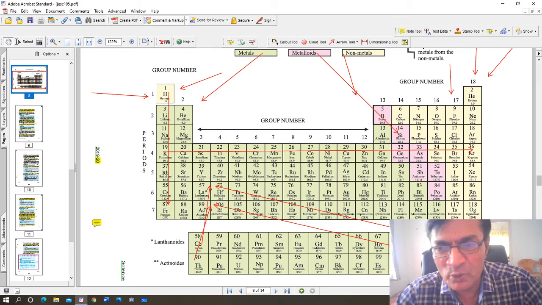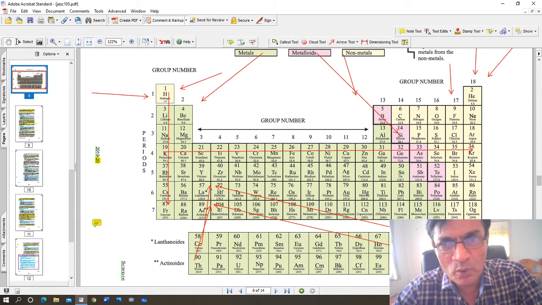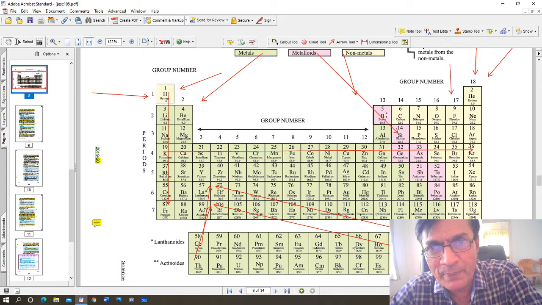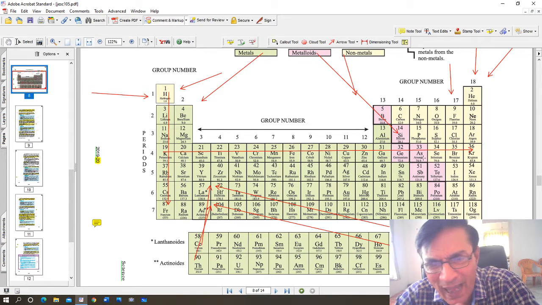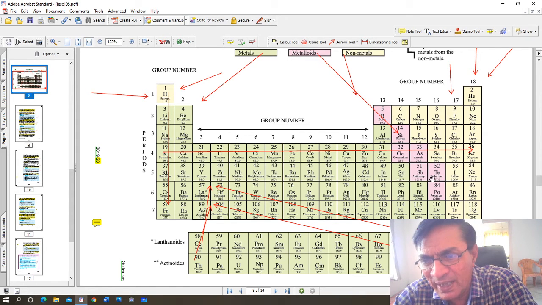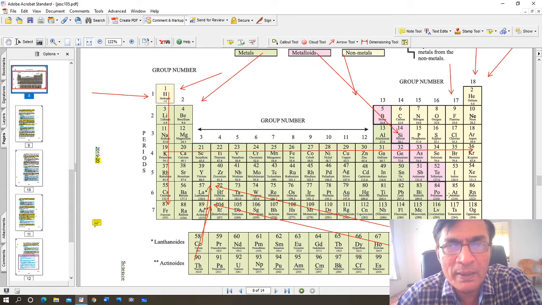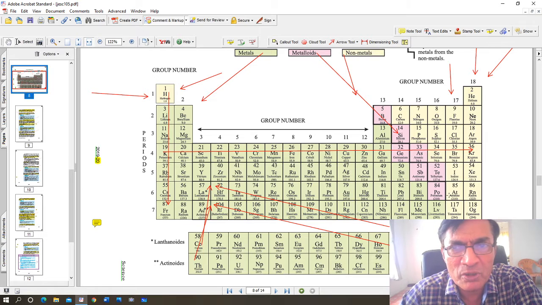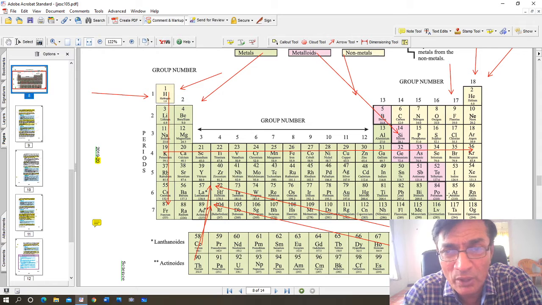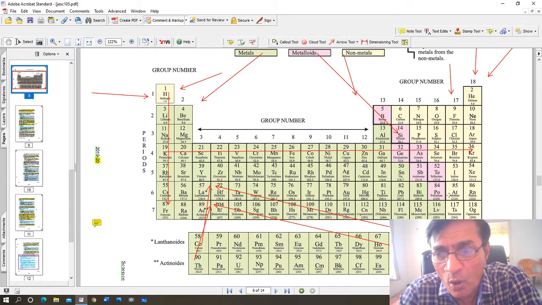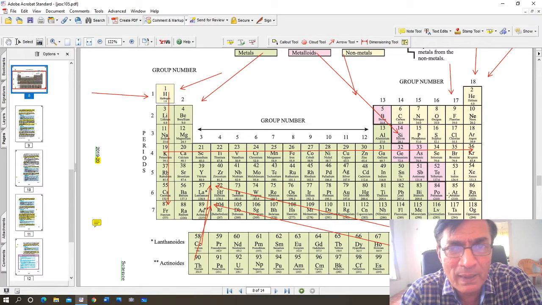What is important to understand is that the pink colored elements in the periodic table have a black line passing through them. So boron, silicon, germanium, arsenic, antimony, tellurium, and polonium, which are shown in pink, are all semi-metals or metalloids. They show characteristic properties of metals as well as non-metals, and they are extremely useful. Metalloids are extremely useful in modern industries, especially in the electronic industry. These are semi-metals, partly metals, partly non-metals.